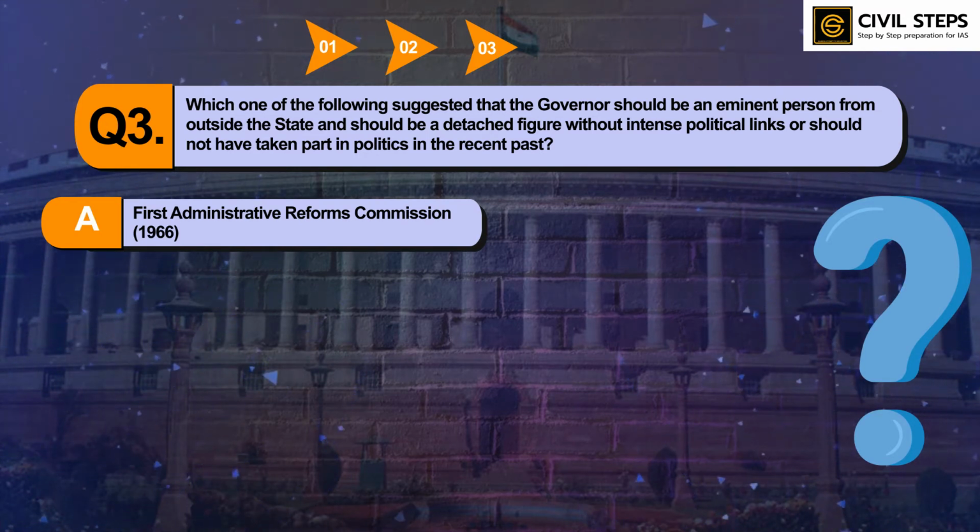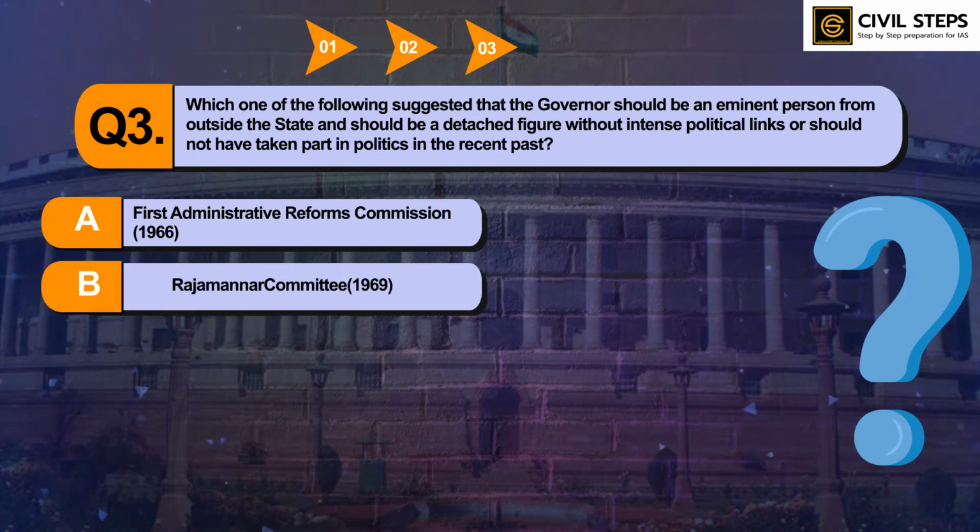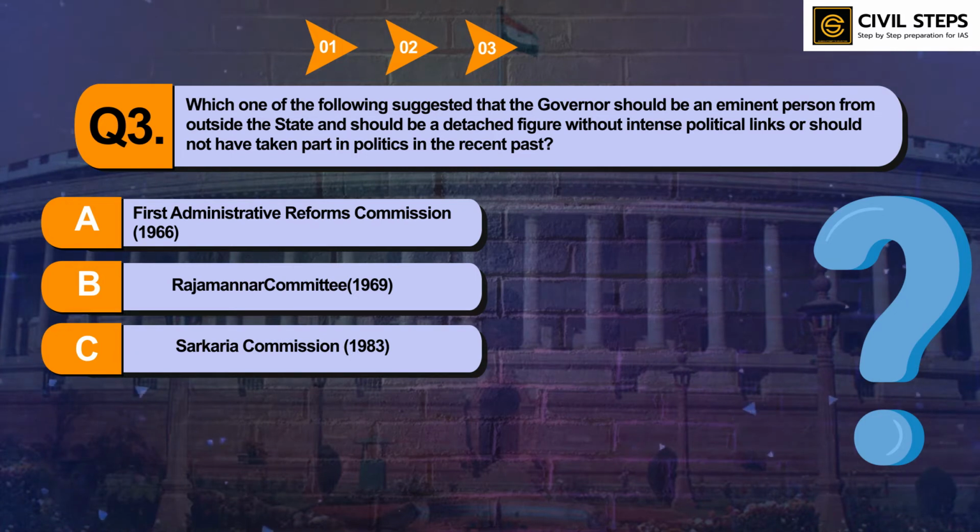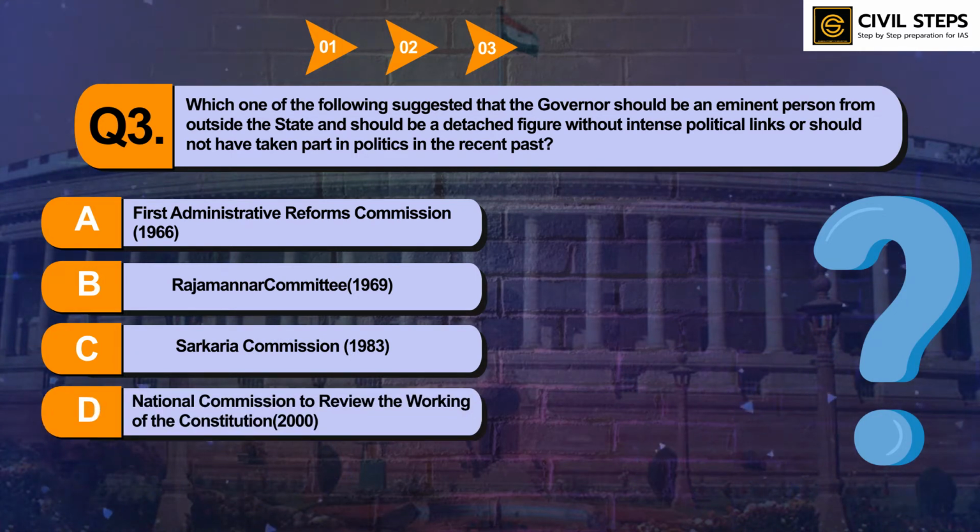Second option is the Rajamannar Committee of 1969. Option C, Sarkaria Commission of 1983. And option D, National Commission to Review the Working of the Constitution of 2000. You can pause this video and write your answer in the comment section below.